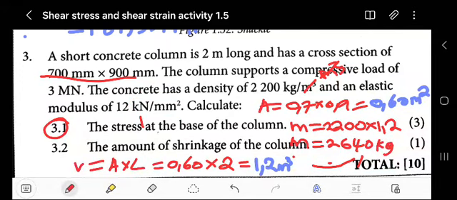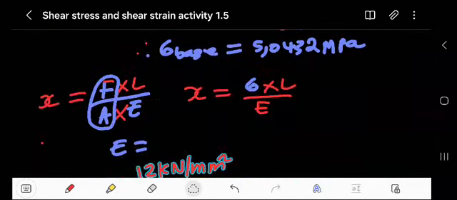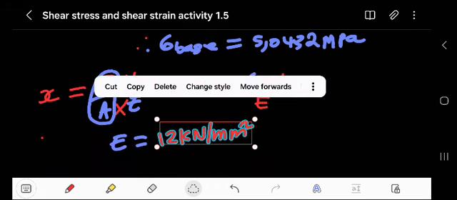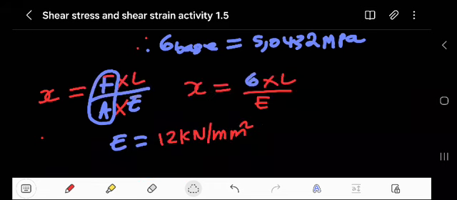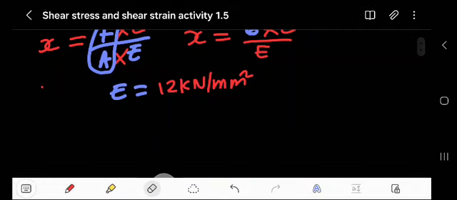We've been given 12 kilonewton per millimeter squared. It's not crazy, but it might be crazy if you don't know conversions. So we have to convert it.